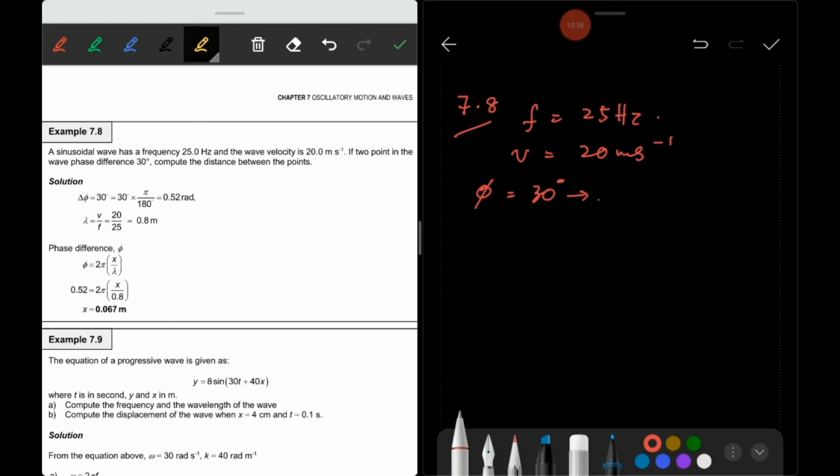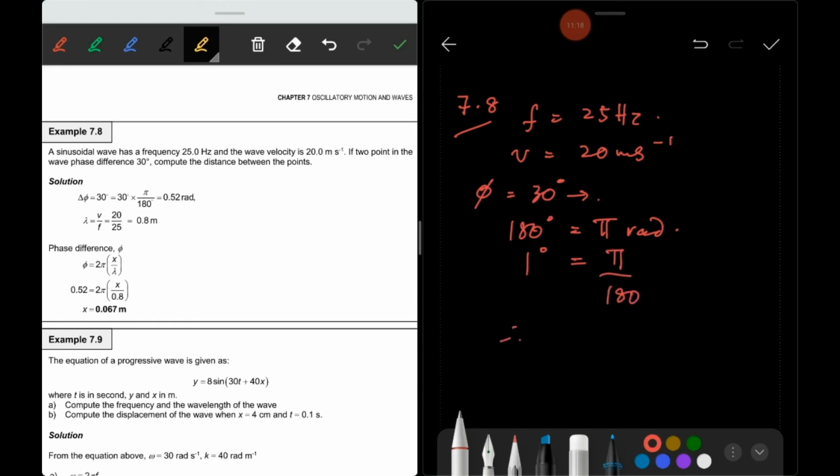When you convert to radians, 180 degrees is equal to pi radians. So 1 degree is equal to pi over 180.